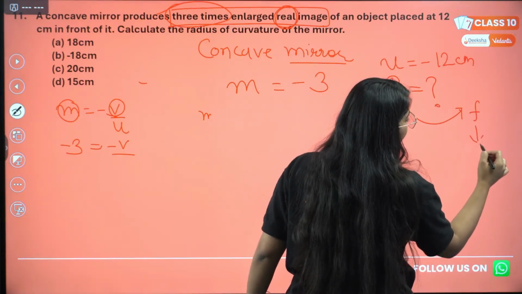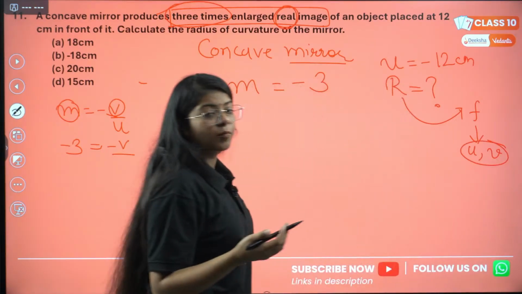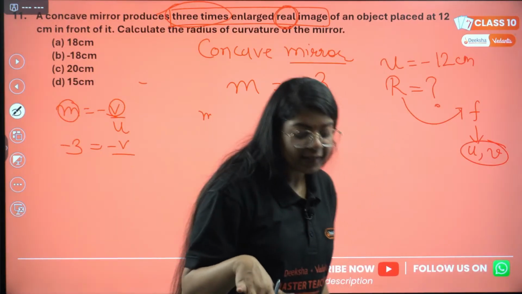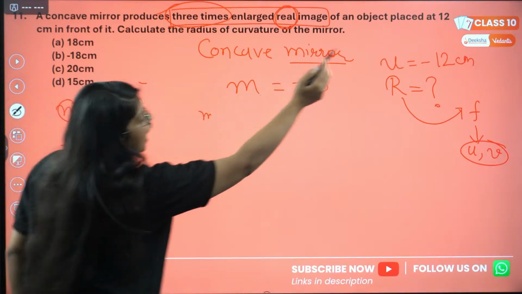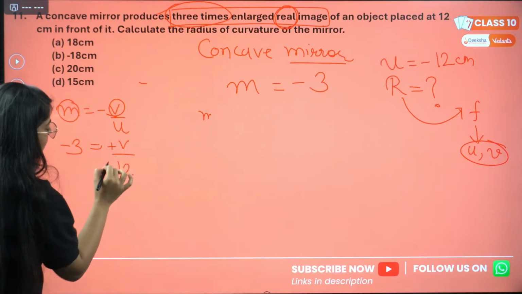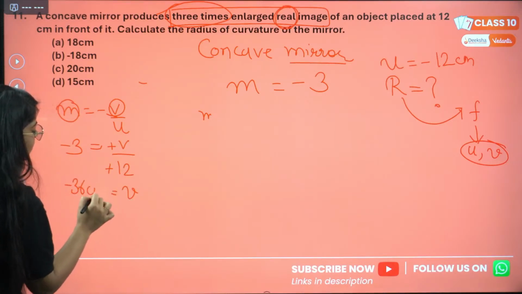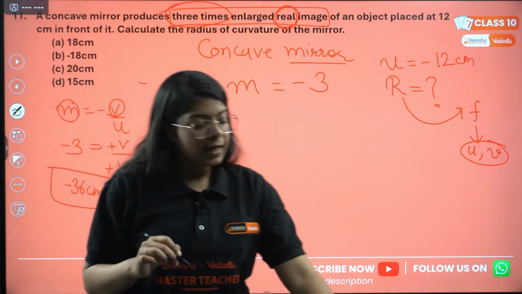For focal length, we have U, we will need V, because from the mirror formula, we need F, V, U. Kenzu is saying the answer is B. Let's check. This will be minus, and U is given, that is minus 12 centimeter. So here this will cancel and V will be minus 36 centimeter. Correct?